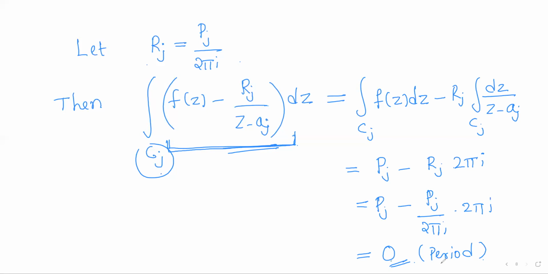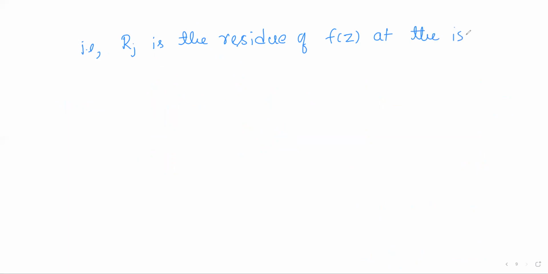By our previous theory, any constant which does this work is called the residue of the function f of z at the isolated singularity aj.